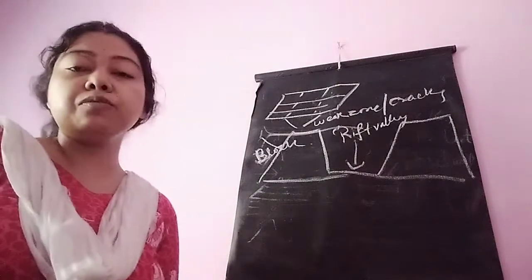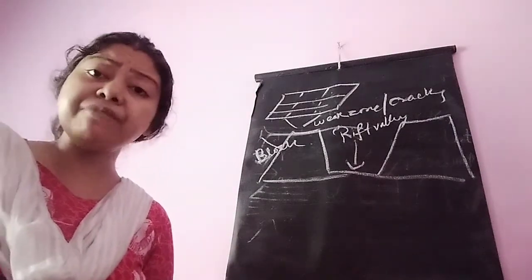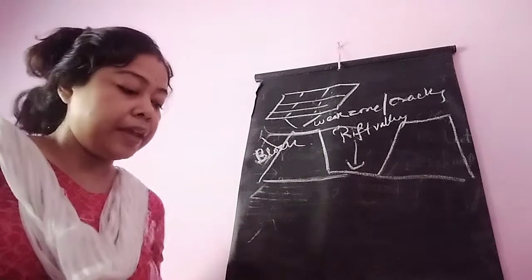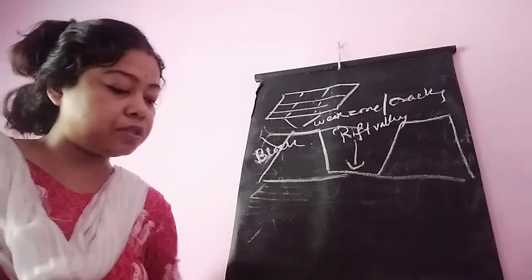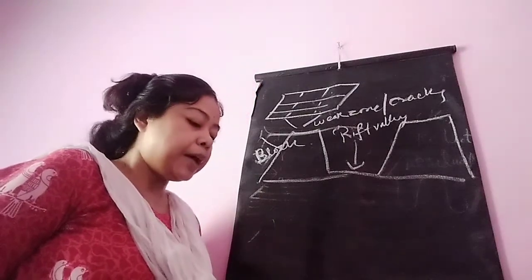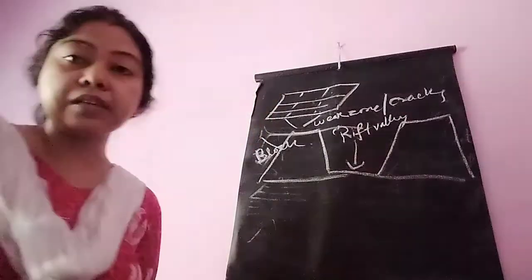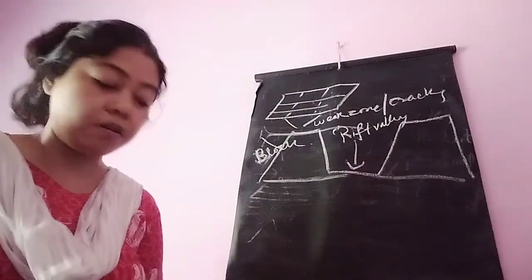Block mountains are known as Horst in Germany and rift valleys are known as Graben. Examples of block mountains are Satpuras, Vindhyas in India, Black Forest in Germany, Vosges in France.